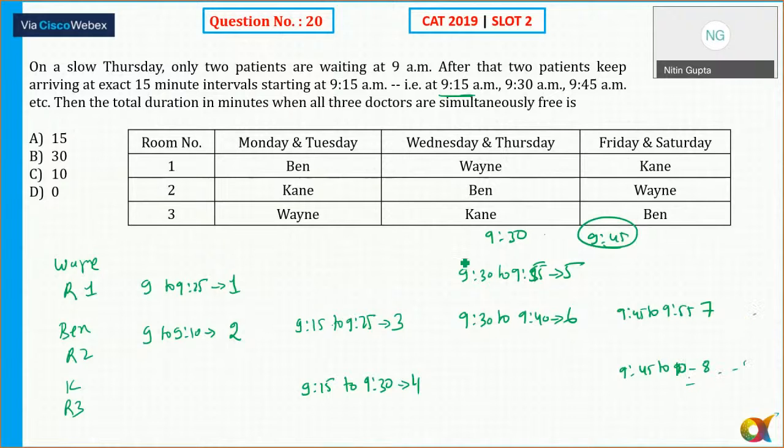So you get the pattern. The question is the total duration in minutes when all three doctors are simultaneously free. You'll get the same pattern: this, then this, and this. After every half an hour, this is the pattern here. So is there any time slot where all the doctors are free simultaneously? The answer is no. So it comes out to be option D, which is equal to 0.